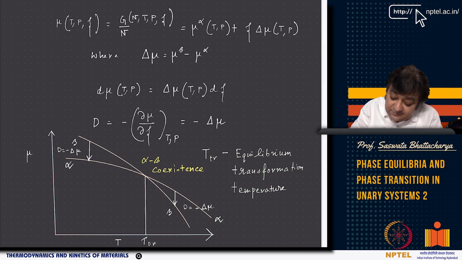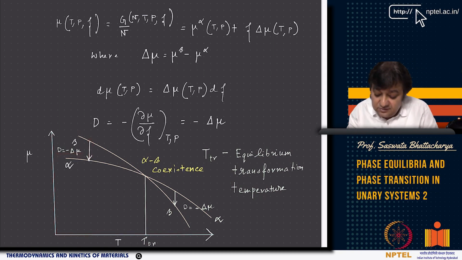Here D is equal to minus delta mu, which is mu beta minus mu alpha. Mu beta is greater than mu alpha, so beta will transform to alpha.